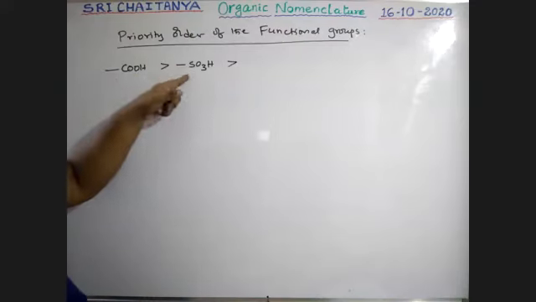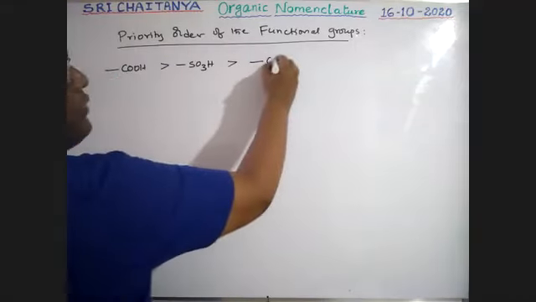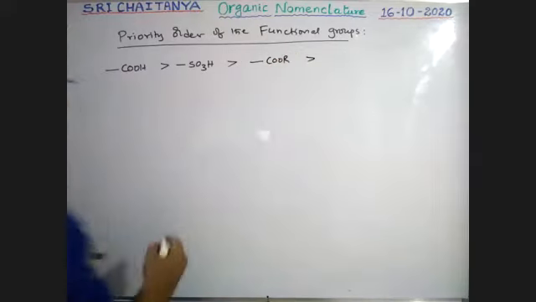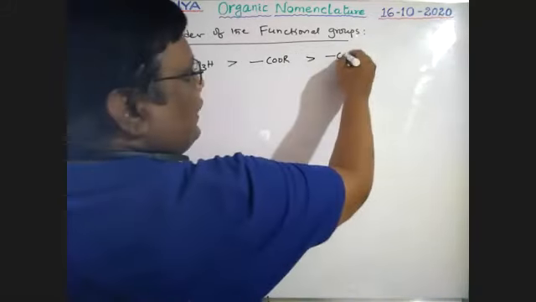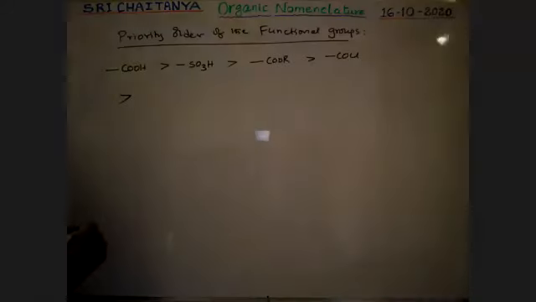It is going to be a substituent. It is going to be a secondary suffix. Next, it is COOR, ester. Next, COCl, greater than.